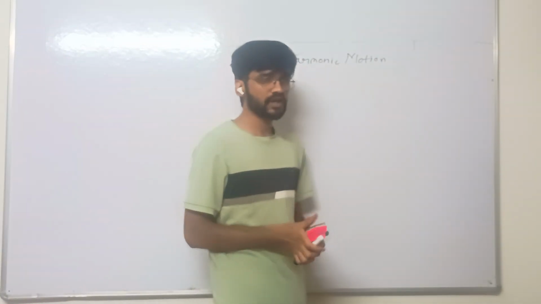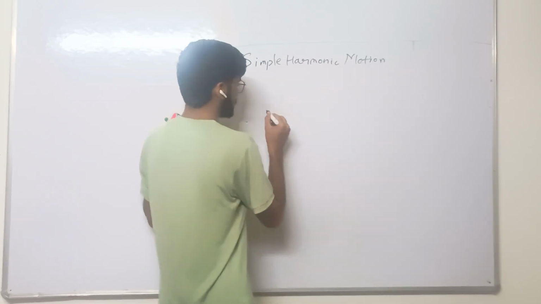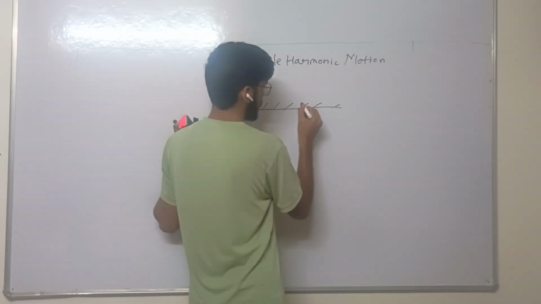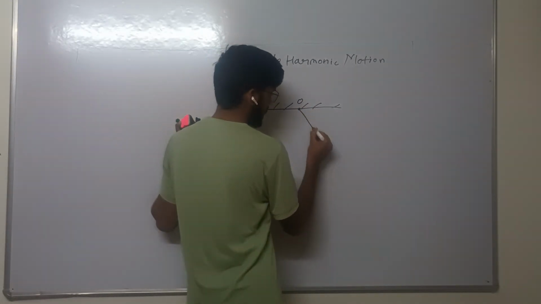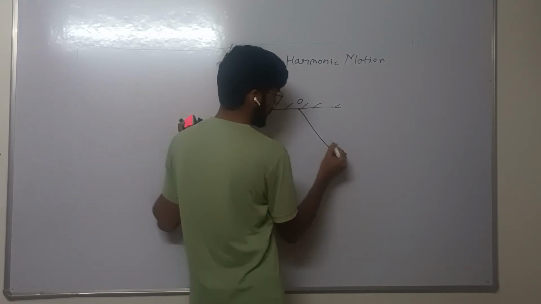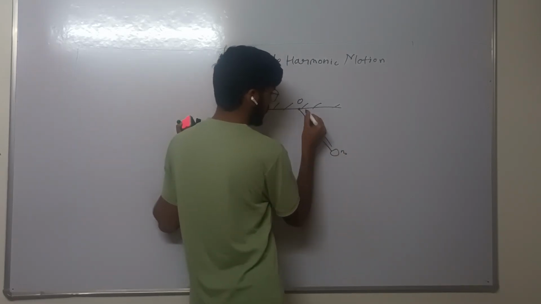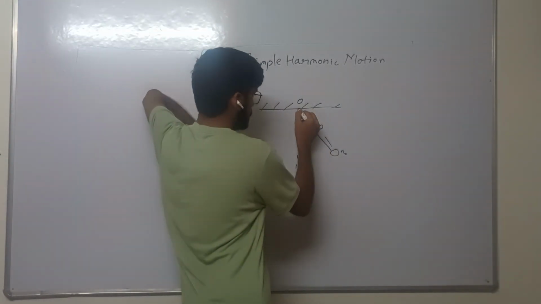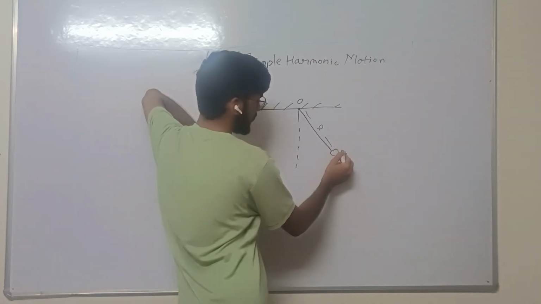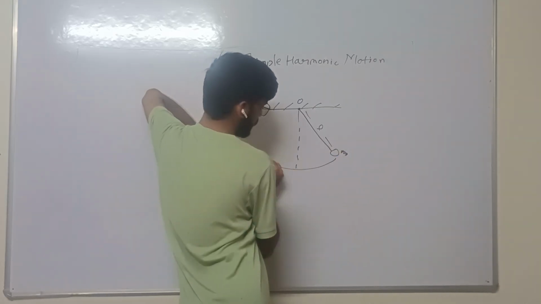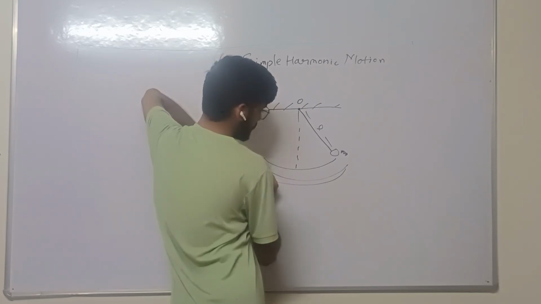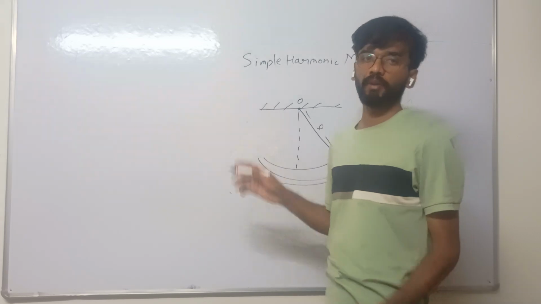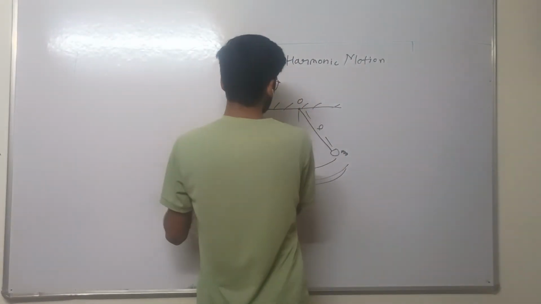An example of oscillatory motion is a simple pendulum. Suppose this is a fixed point O, and a mass m is attached with a string of length L. The motion of the particle of mass m to and fro about a fixed point is called oscillatory motion. Okay, this is the example of oscillatory motion.